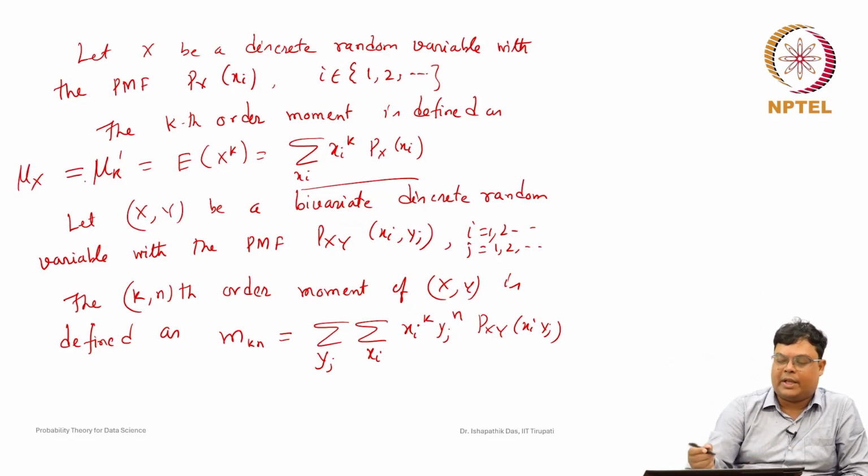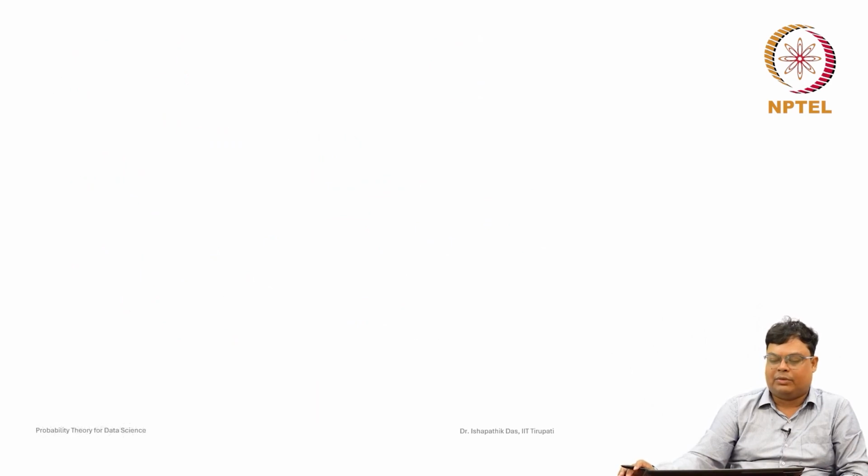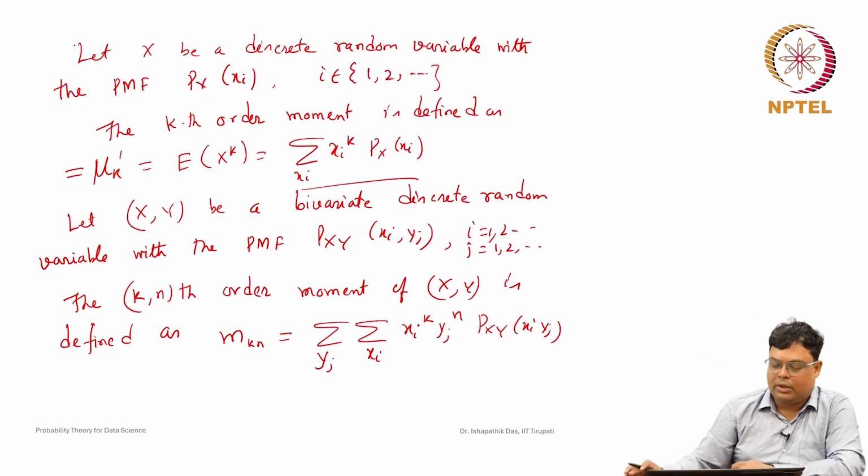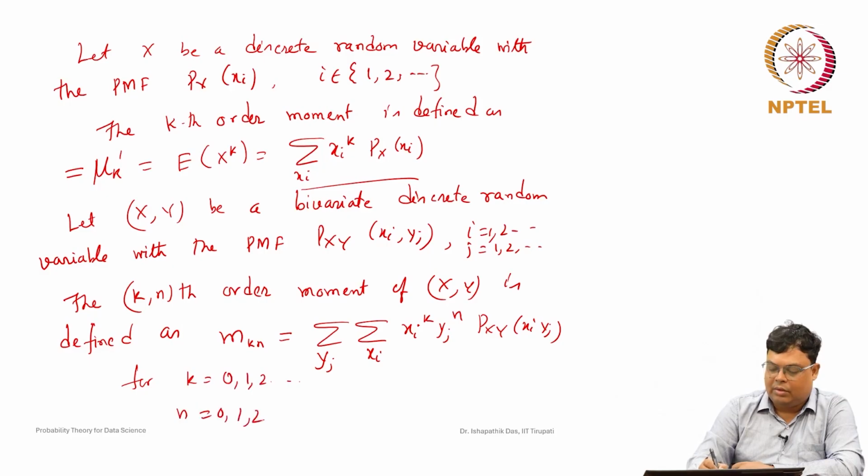Now, for this case, there are some special notations we have already discussed. It may be mu_X for random variable X. So, let us consider some of the values. Here k is equal to 0, 1, 2, like this, and n is equal to 0, 1, 2, like this.